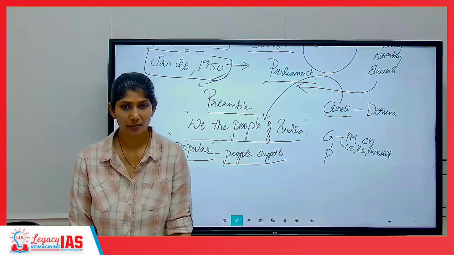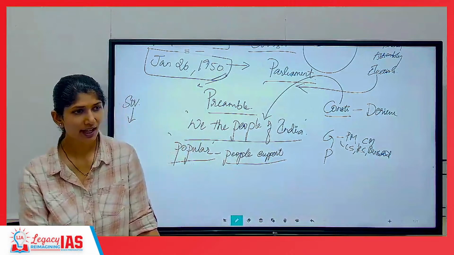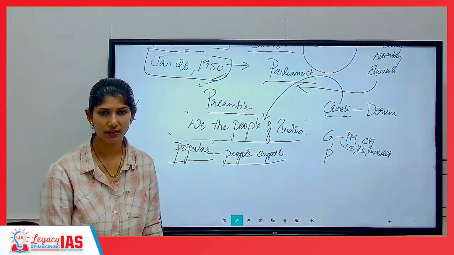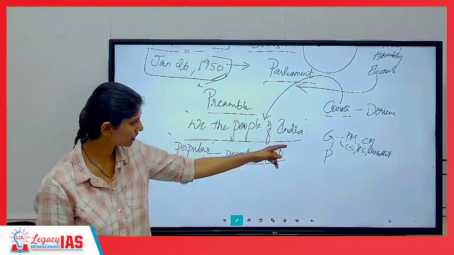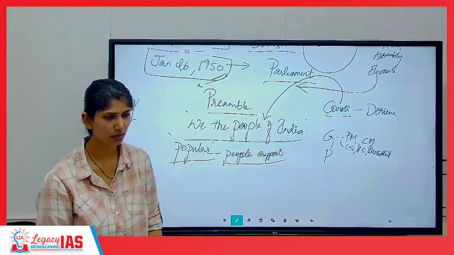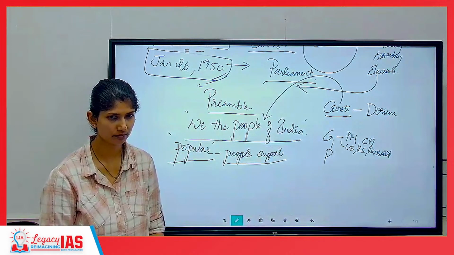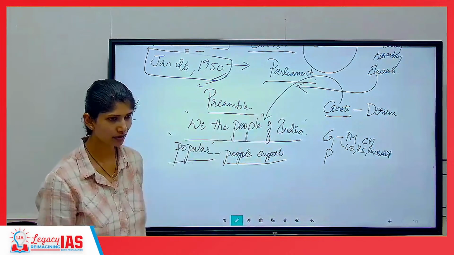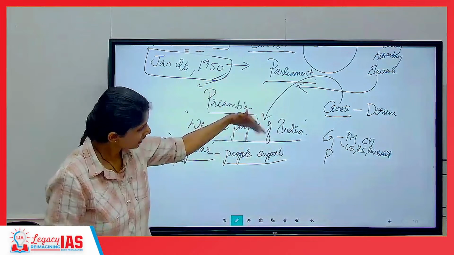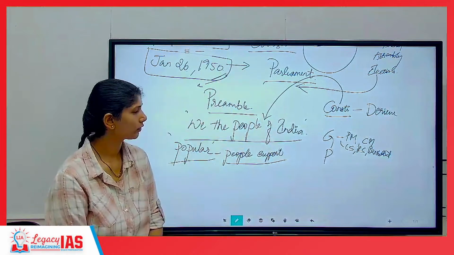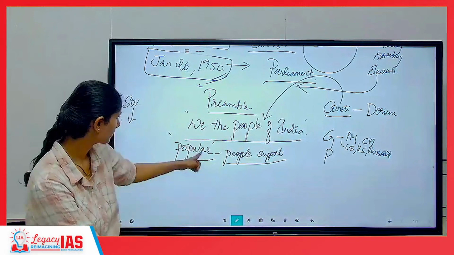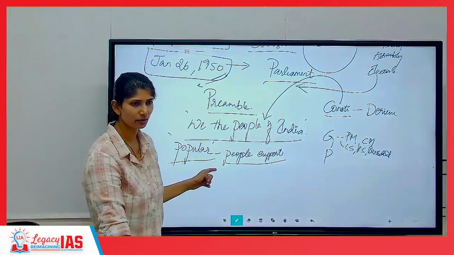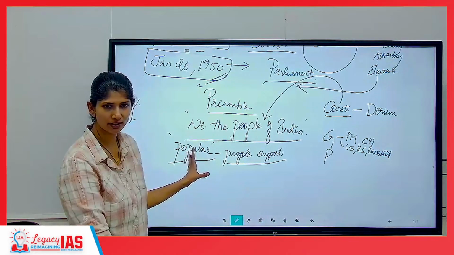Whereas in countries like present-day Britain, they have parliamentary sovereignty, which means for them the head is parliament. Here, where is parliament coming? Above or below the Constitution? So the Constitution is at the head. Where are the people, ahead of the Constitution? Is it above or below? Because it is deriving its power only from the people, the people are having the priority.